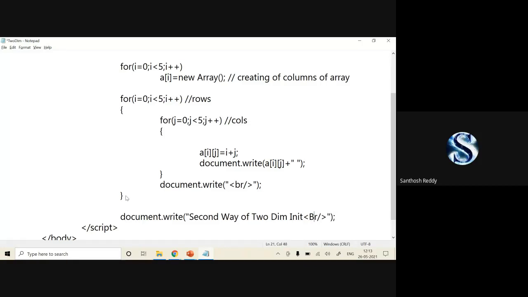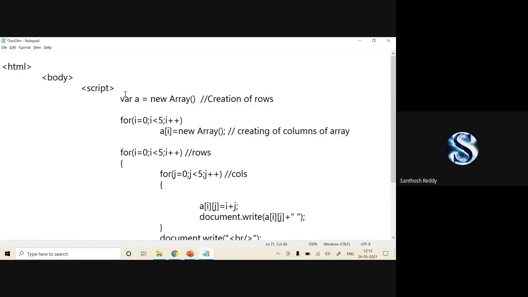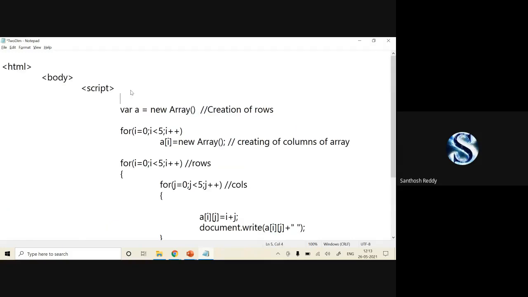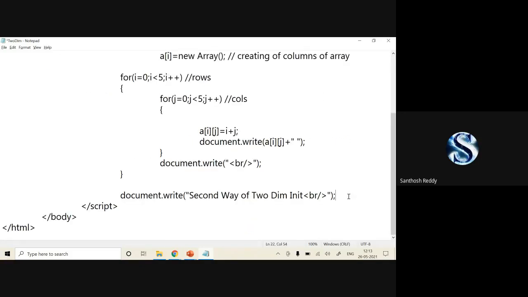Okay. Here I'll write the first way of two-dimensional initialization, document.write: first way of two-dim initialization. Let's save it.